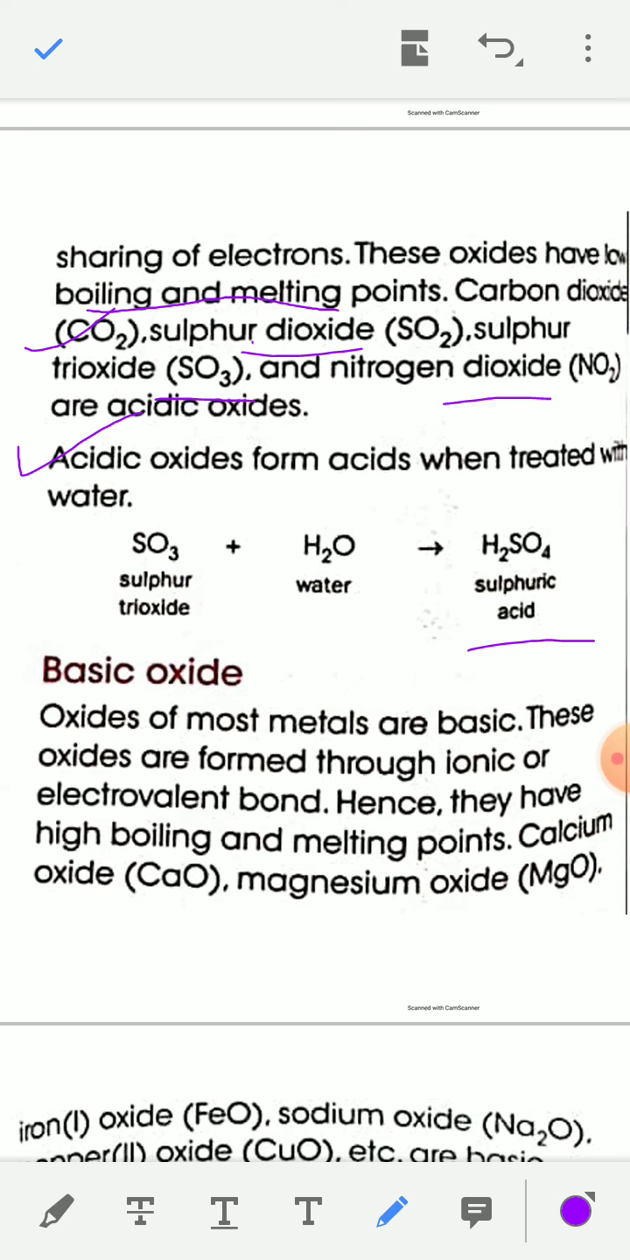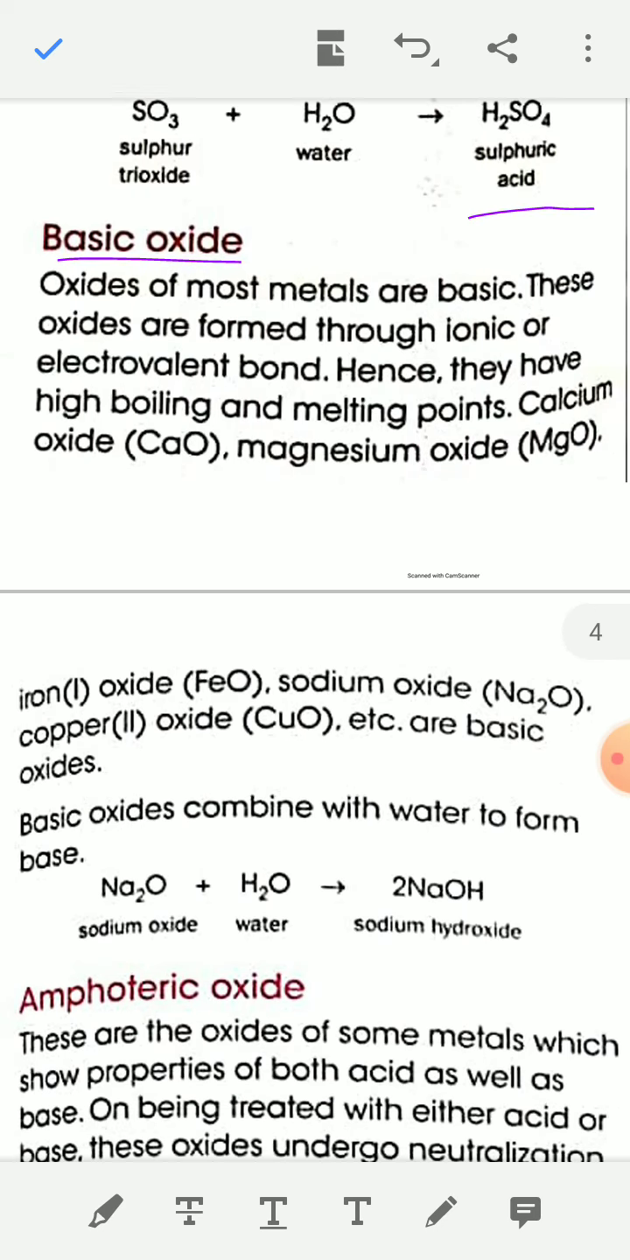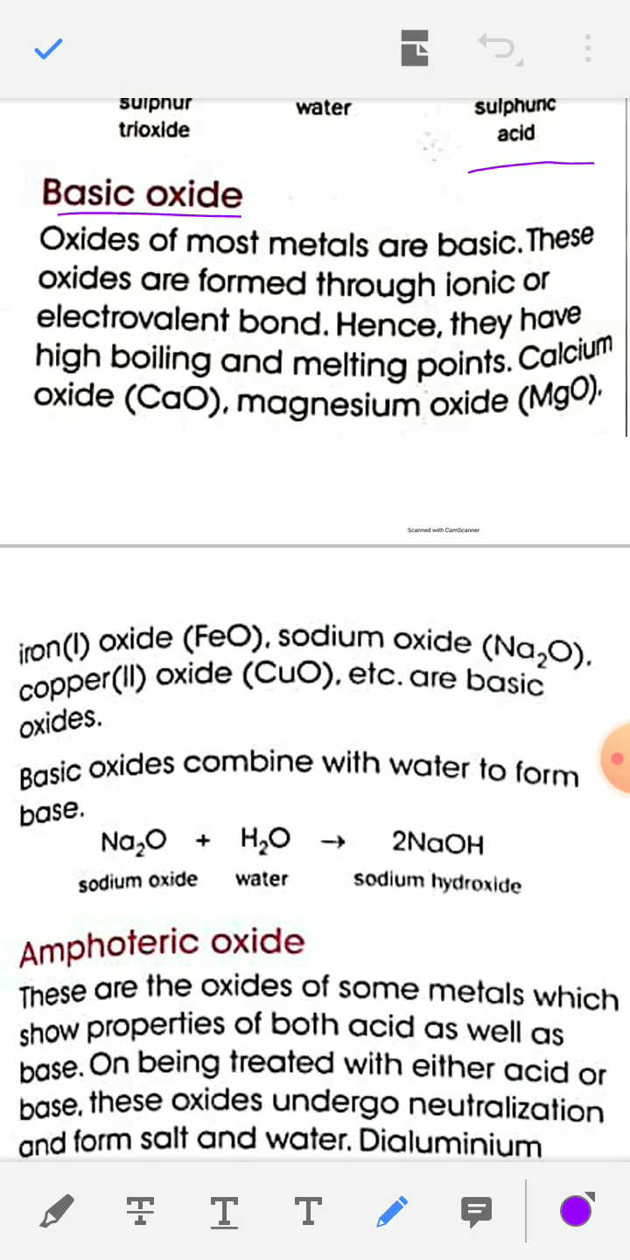Okay, now basic oxides. Basic oxides are generally metallic oxides, oxides of most metals. I've told you non-metallic oxides are acidic oxides and metallic oxides are basic oxides. So oxides of most metals are basic, and these oxides are formed through ionic or electrovalent bonds, not by covalent bonds, and they have high boiling and melting points, while acidic oxides have low melting and boiling points.